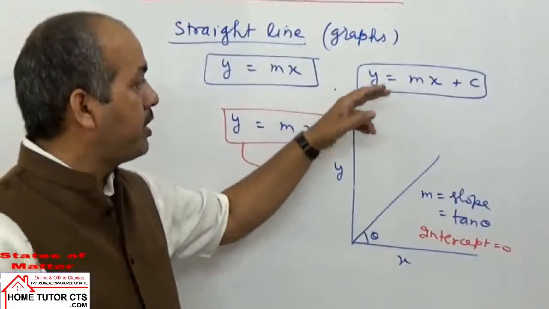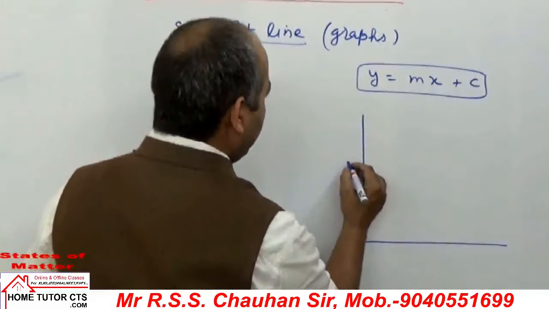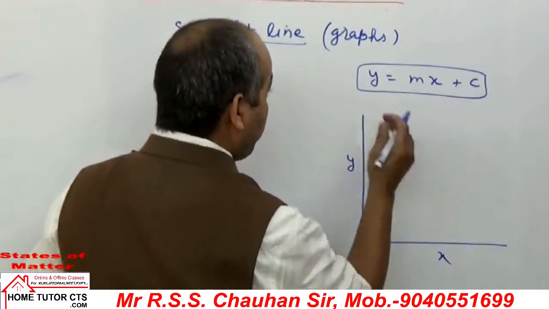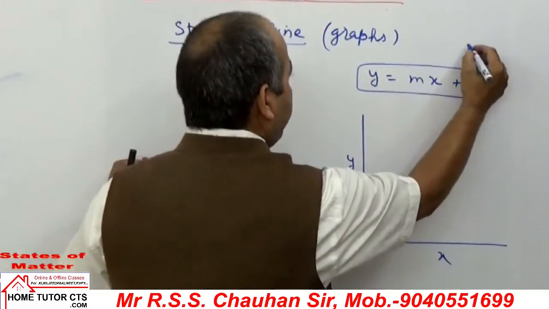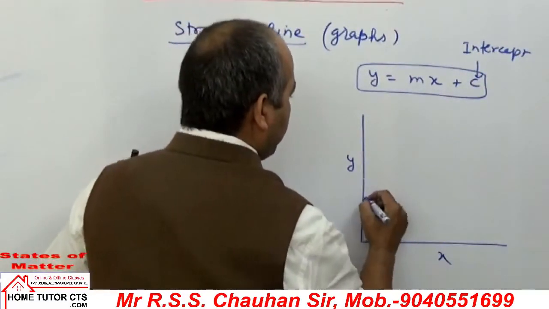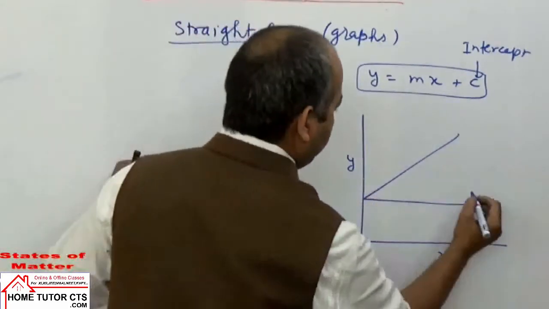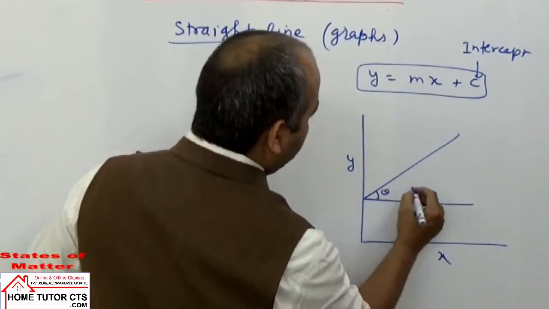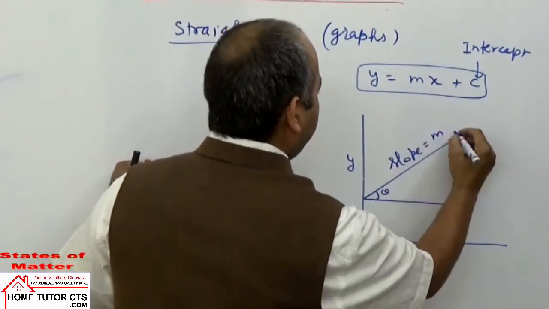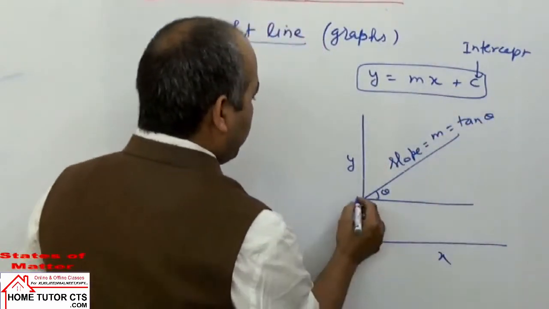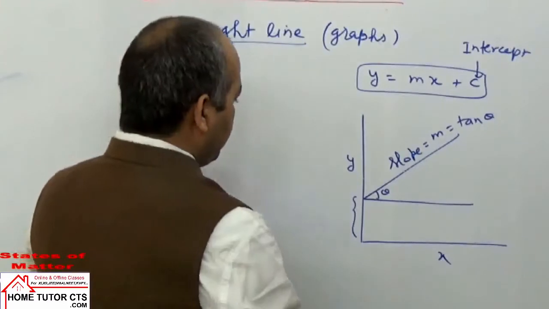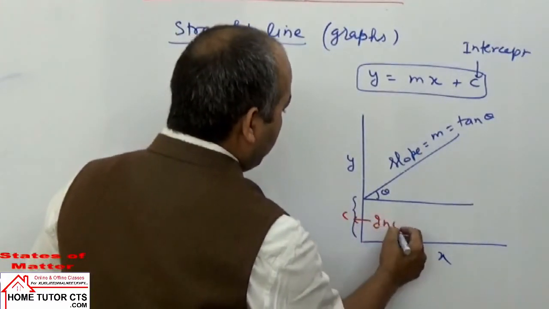Okay, that is first. Now for the second expression, you can take the graph with y-axis, x-axis. Slope is now positive. Also we have intercept positive here. The graph will be of this nature. It is angle theta. You can take in this case slope is equal to m is equal to tan theta. This can be taken in this case intercept is equal to c. It is c as your intercept.